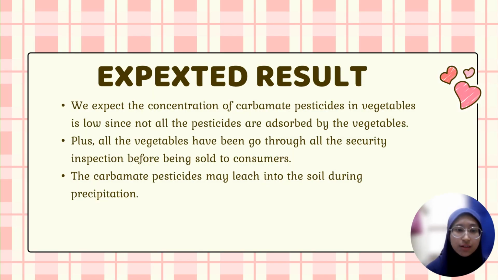For expected results, we expect the concentration of carbamate pesticides in vegetables to be low, since not all the pesticides are absorbed by the vegetables. Plus, all the vegetables have gone through security inspection before being sold to consumers. The carbamate pesticides may leach into the soil during precipitation.